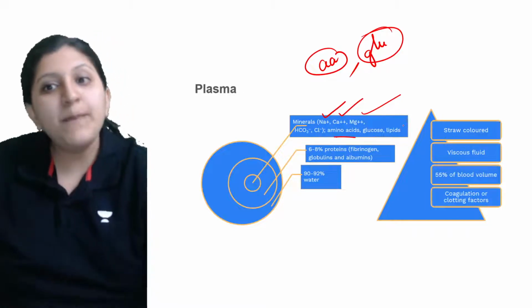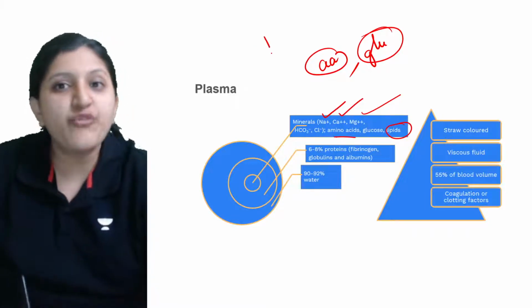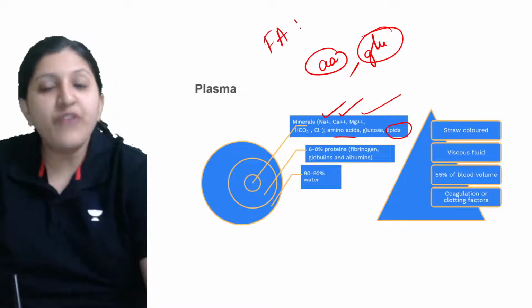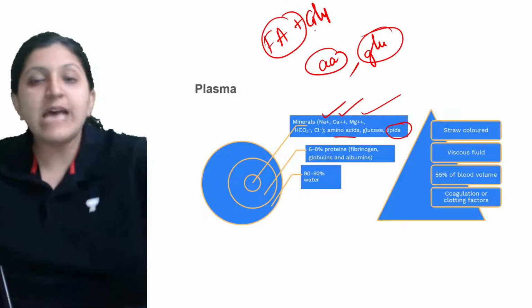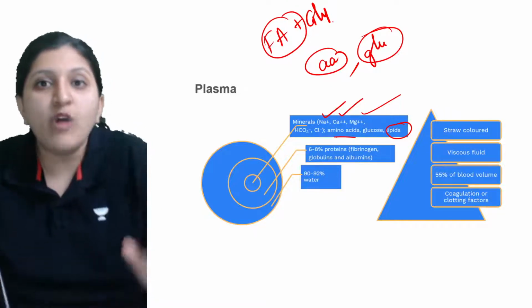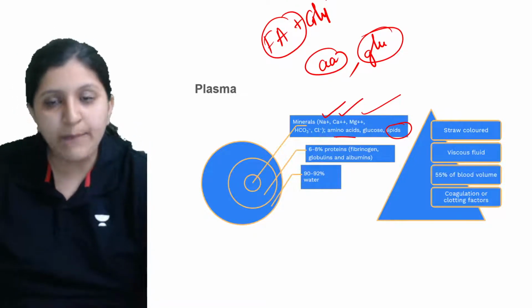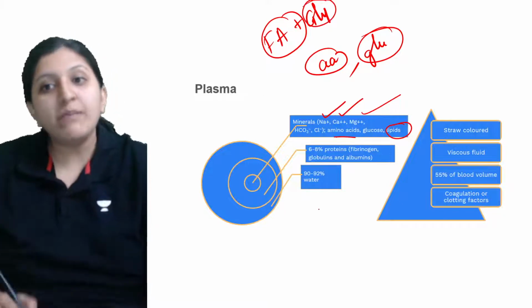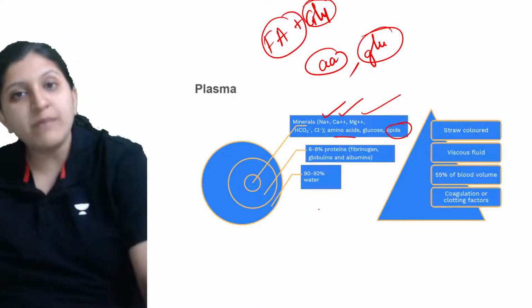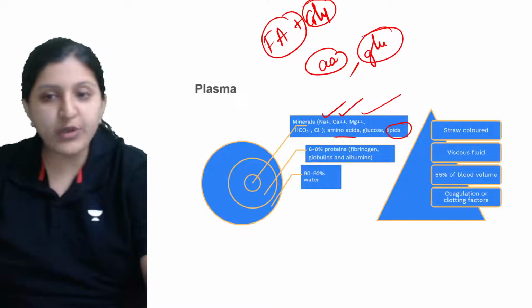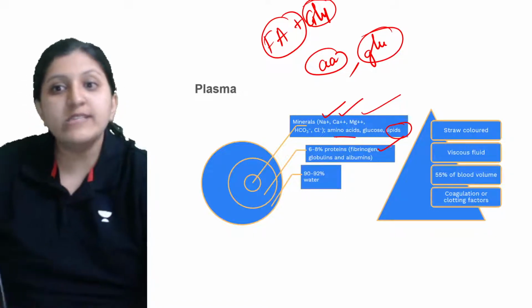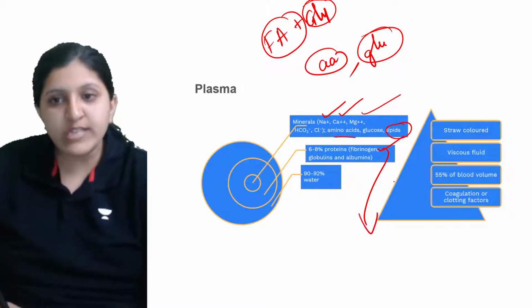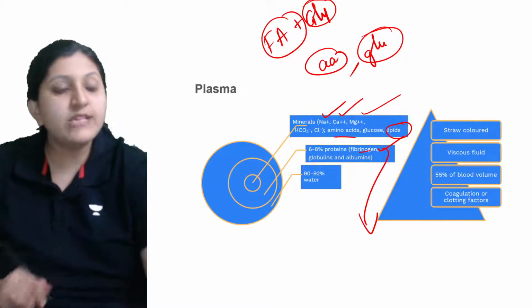Then lipids, it is the same thing. Fatty acids and glycerol are the simple products, or the breakdown products, of fats or lipids. So these two can also be there. Again from here these can be supplied to the respective tissues. Then 6 to 8% is protein. There is fibrinogen. This fibrinogen is responsible.